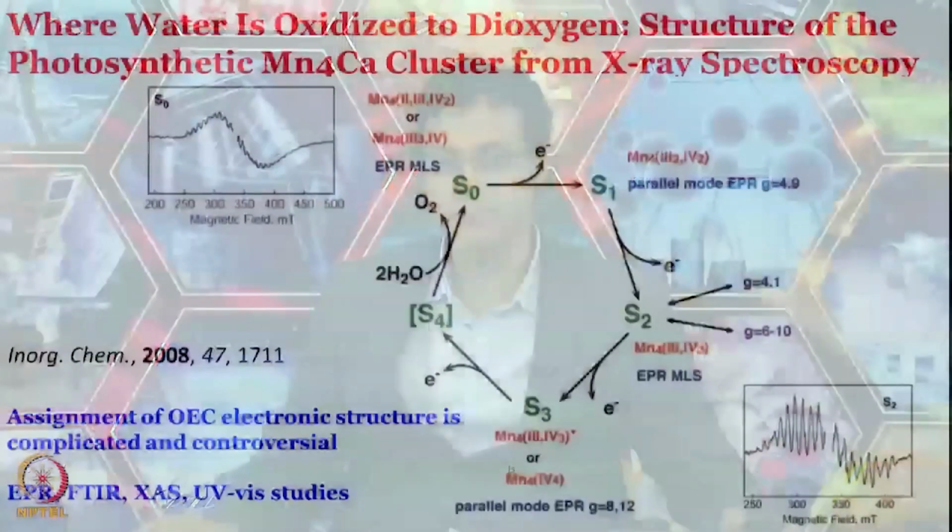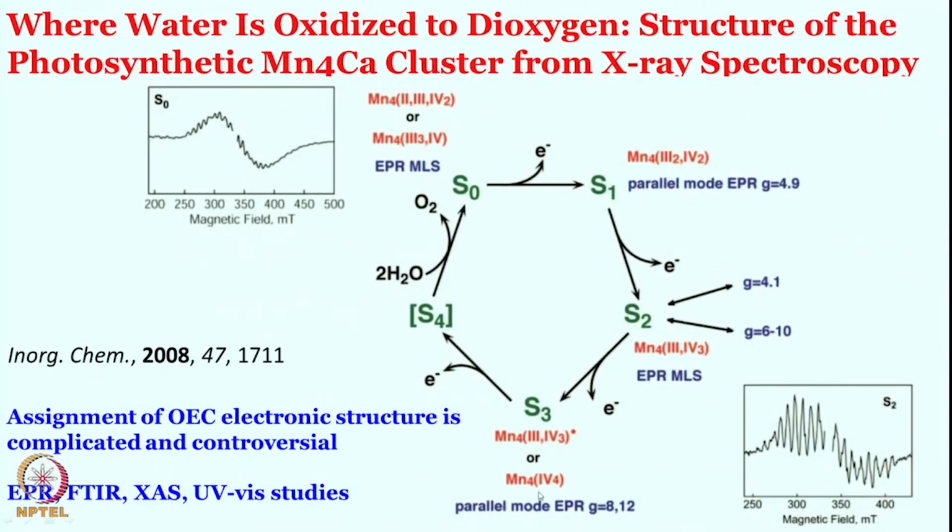Okay. So, what we have seen so far is saying that perhaps there is a manganese 5 oxo formation. As you see, for simplicity, pick up only one of them, let us say this one. So, all four manganese are 4 plus. Further 1 electron oxidation has to have at least 1 electron oxidized to manganese 5 plus. So, this perhaps will have 1 manganese 5 plus. Other 3 manganese could be in manganese 4 plus. So, you can remember one of these oxidation states in each of them. Although these two are possibilities, S4 will definitely have a manganese 5 plus.